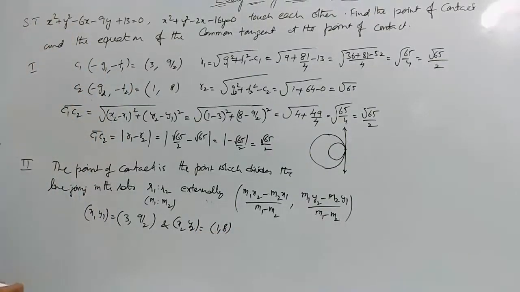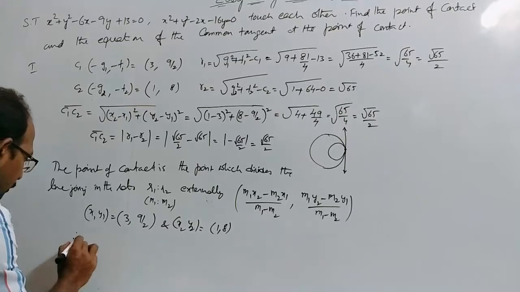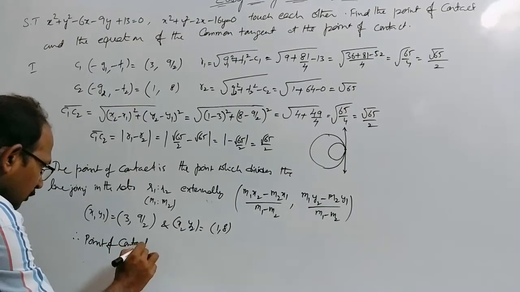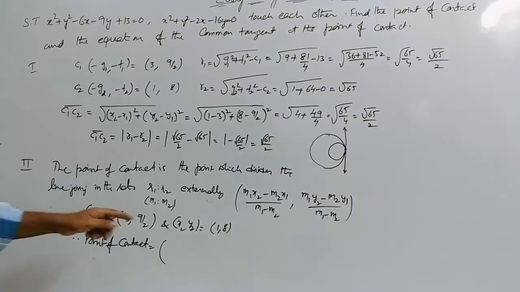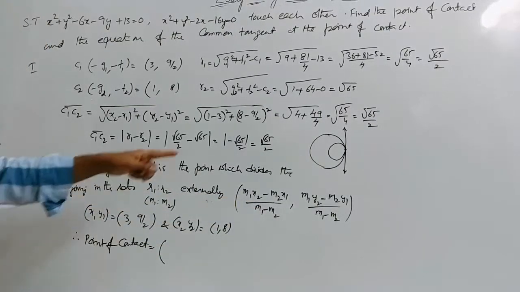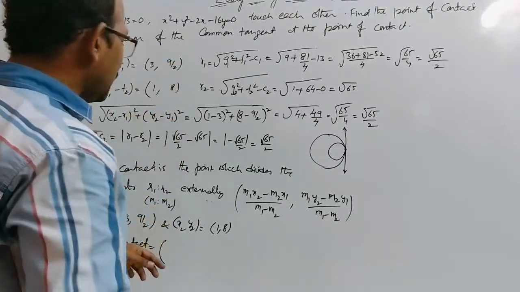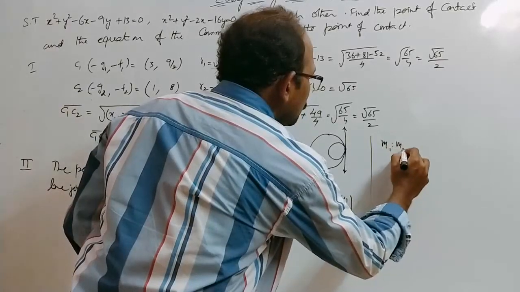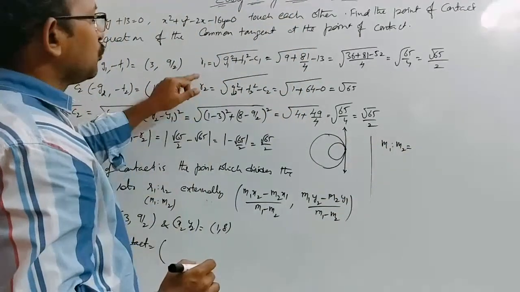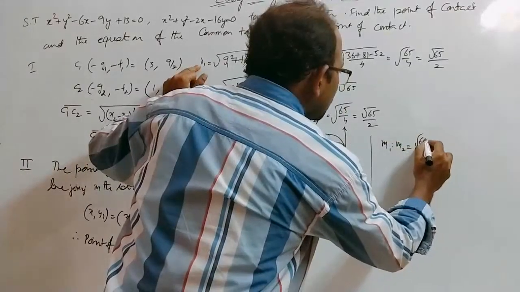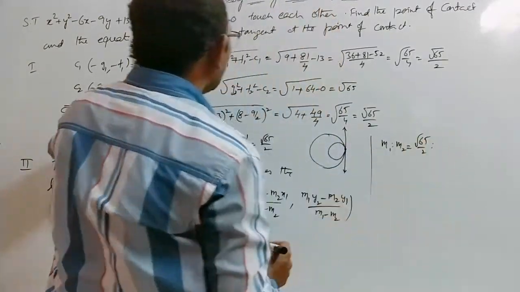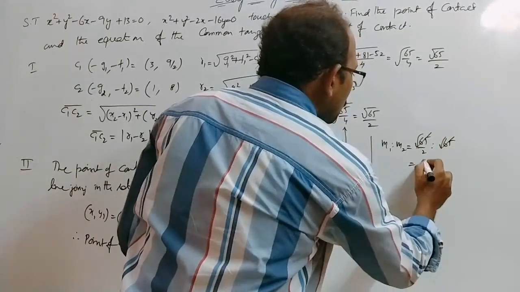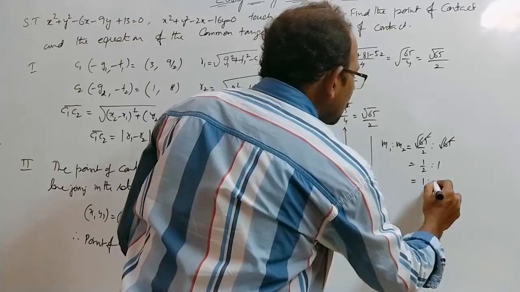Now let us find the point of contact. Let us apply the formula with m1 and m2. Here m1 is nothing but the radii. Let us find first of all m1 is to m2, which is R1 is to R2. Therefore √65/2 is to R2, which is √65, that is equal to 1/2 is to 1, that is equal to 1 is to 2.